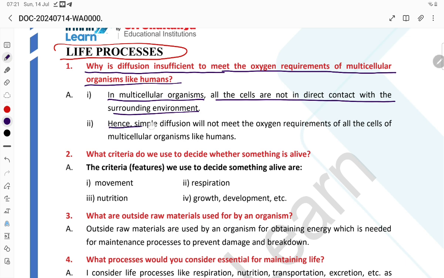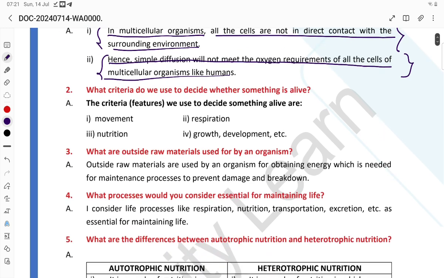And second, simple diffusion will not meet the oxygen requirement of all the cells of the multicellular organism. In multicellular organisms, more oxygen is required, but diffusion provides only a little oxygen. That is why it is not sufficient.